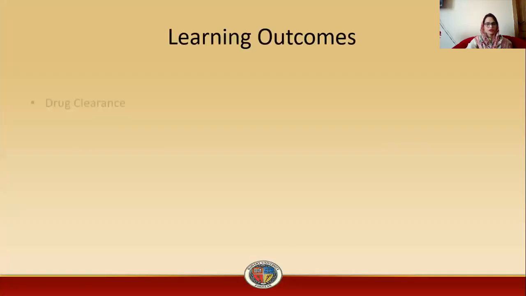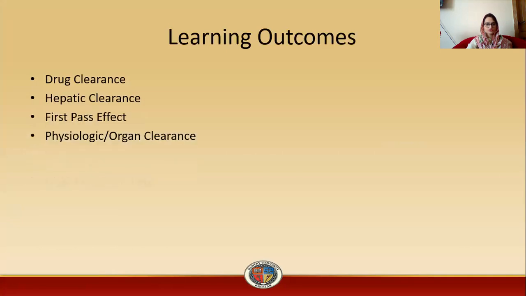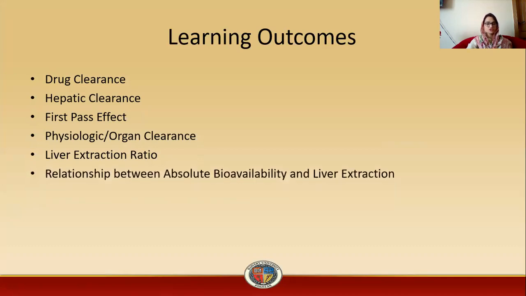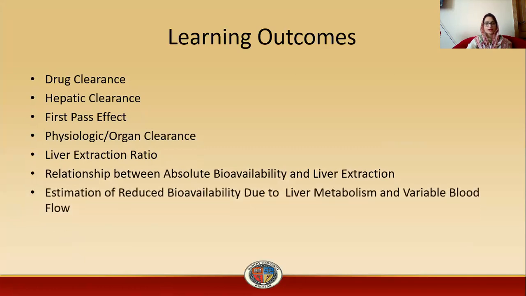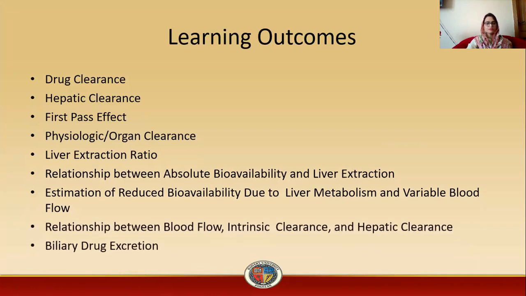So, what are the learning outcomes of this lecture? By the end of this lecture, students, you will be able to understand drug clearance, hepatic clearance, first pass effect, physiological organ clearance, liver extraction ratio, relationship between absolute bioavailability and liver extraction, estimation of reduced bioavailability due to liver metabolism and variable blood flow, relationship between blood flow, intrinsic clearance and hepatic clearance, and biliary drug excretion.